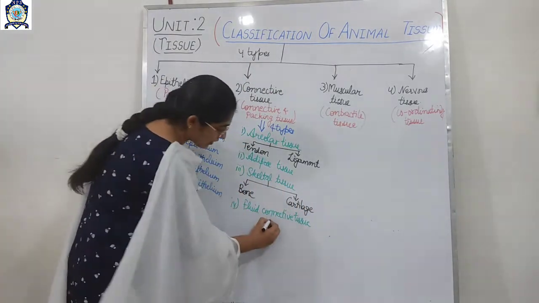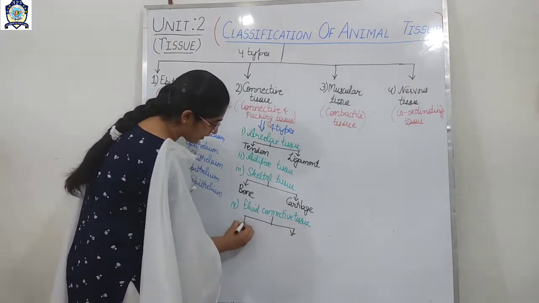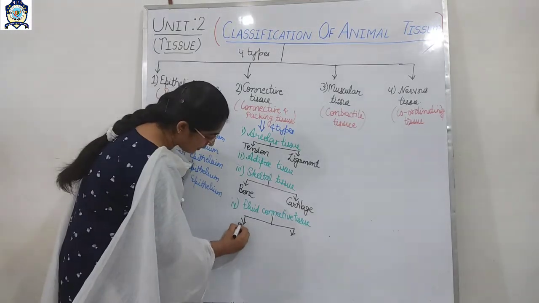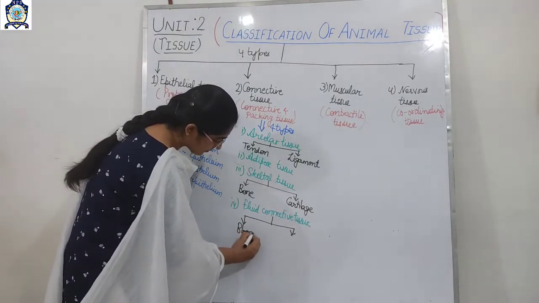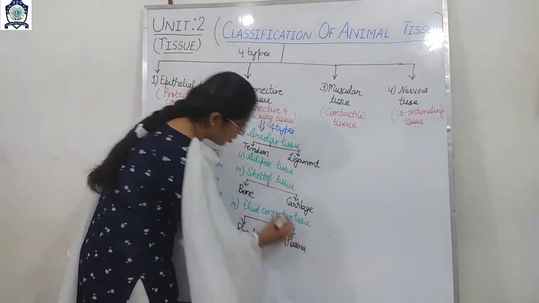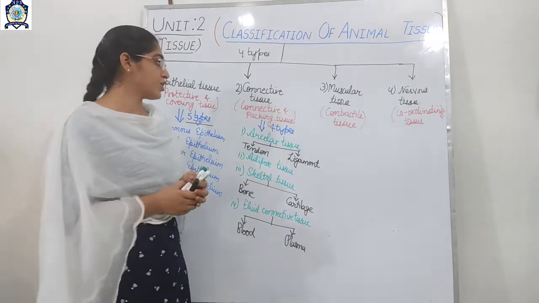Further, fluid connective tissue is again divided into 2 main parts: one is the blood and the other one is the plasma. So this is the classification of the connective tissue.